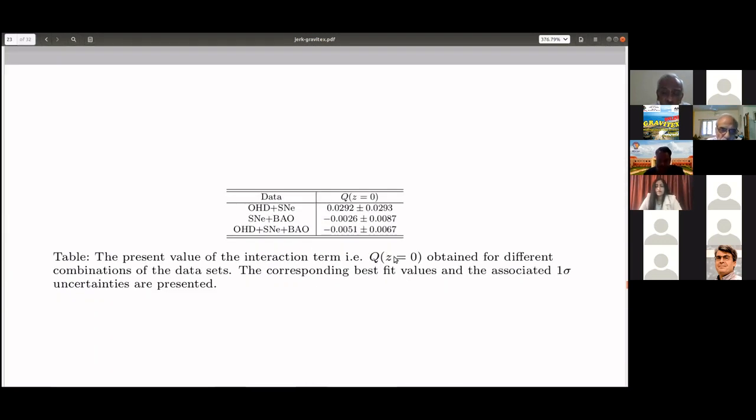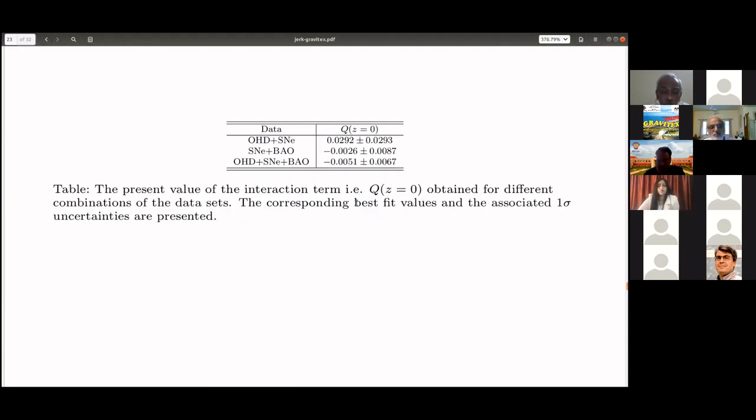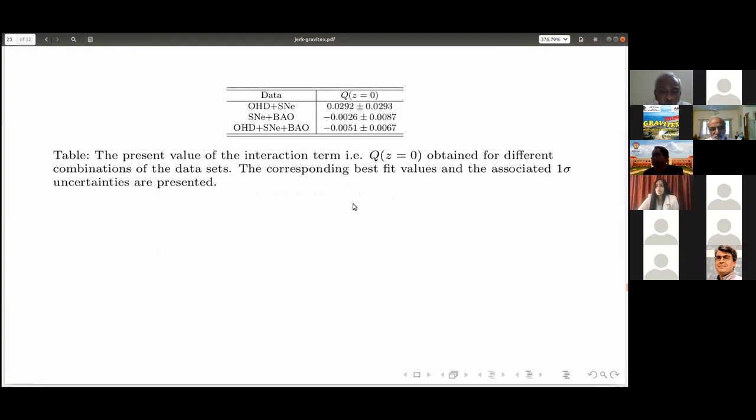So these are the values of the interaction that we plotted at z equal to 0, which we found for different kinds of data sets. You see that it is very, very small, and 0 is always included in 1 sigma. The error bars are the 1 sigma. Okay, so that is the finding for the parametric kind of reconstruction.